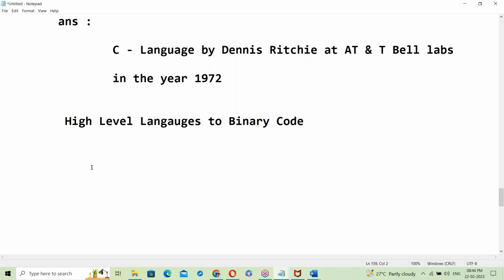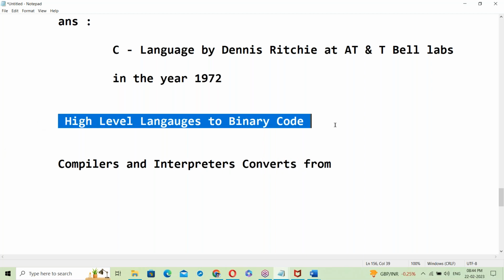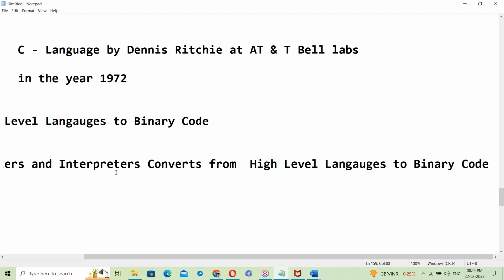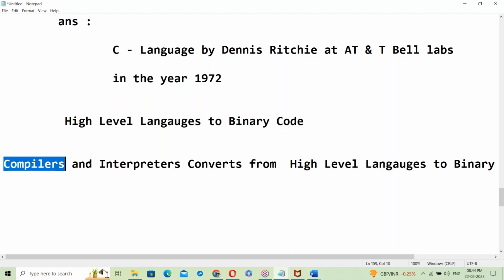Compilers and interpreters convert from high-level language to binary codes.